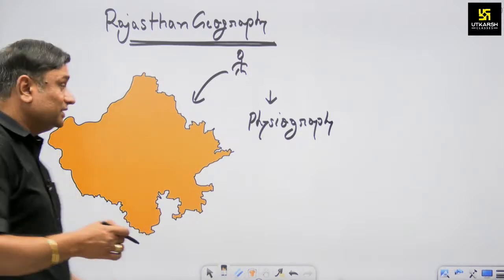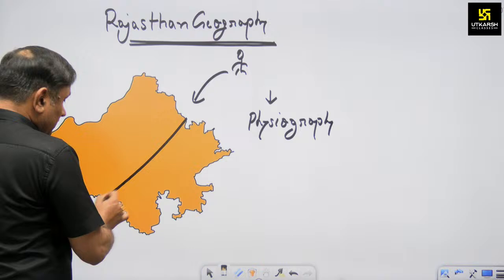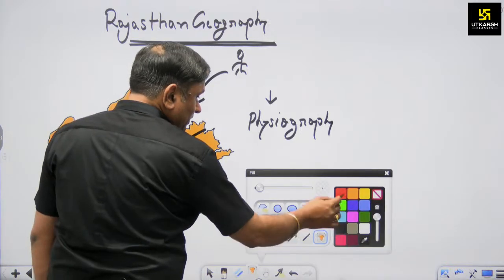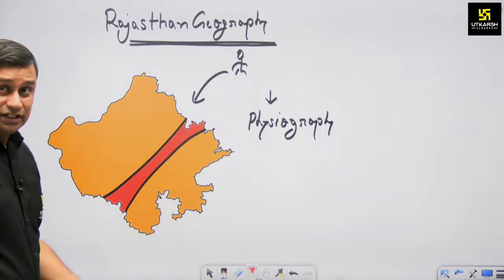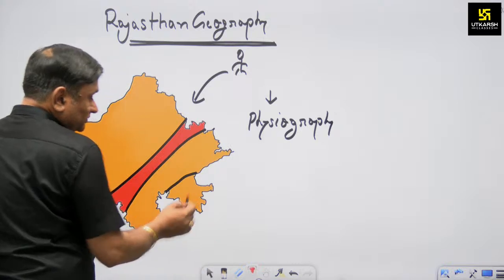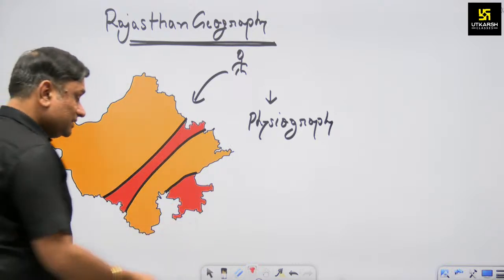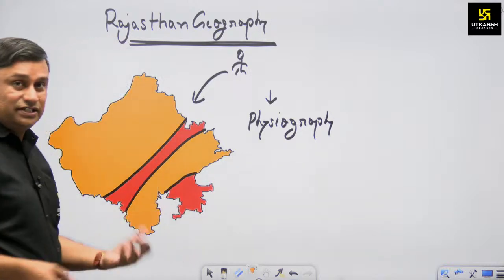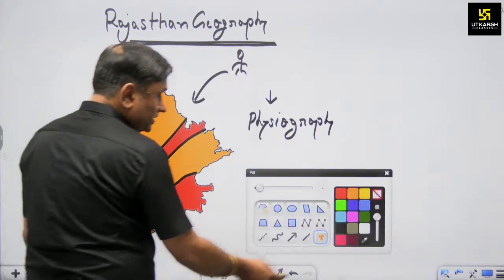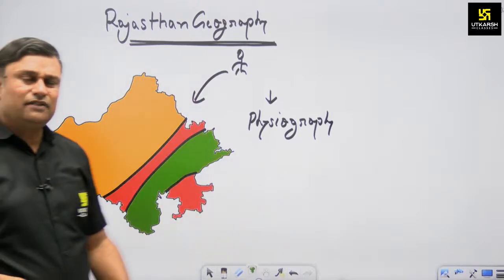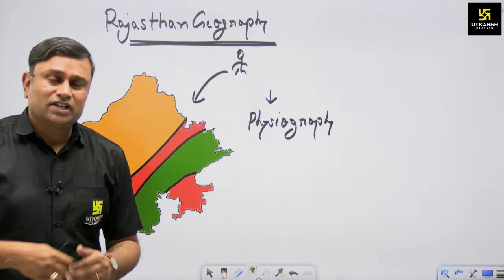As you know, there is a land mass in the middle, the Aravalli. There is a section which we call Hadoti or the south eastern plateau region, and there is a section in the western part of Rajasthan which we call the desert region, and in the eastern part of Rajasthan we study about the eastern plain of Rajasthan. So there are various features available in our state.